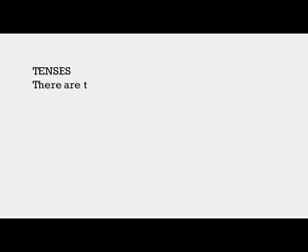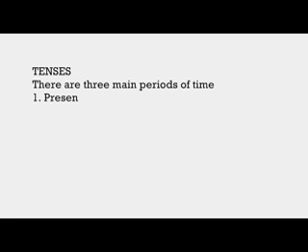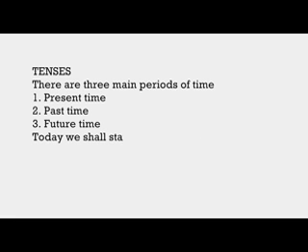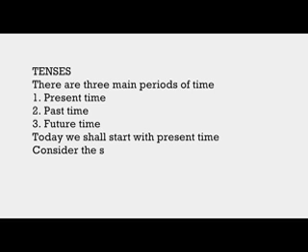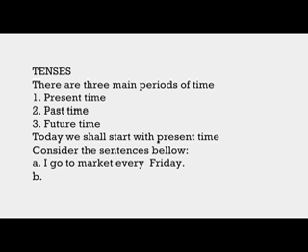Our lesson is about tenses today. There are three main periods of time, or tenses. Number 1, present time. Number 2, past time. Number 3, future time. Today we shall start with the present time. Now consider the sentences below.